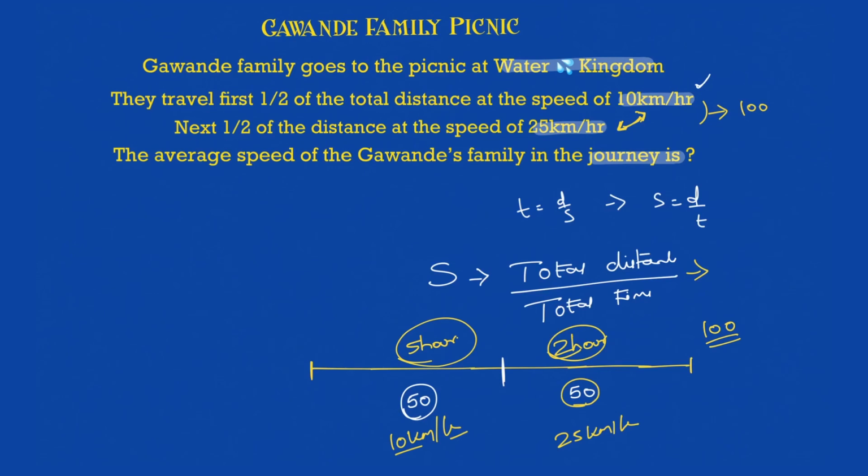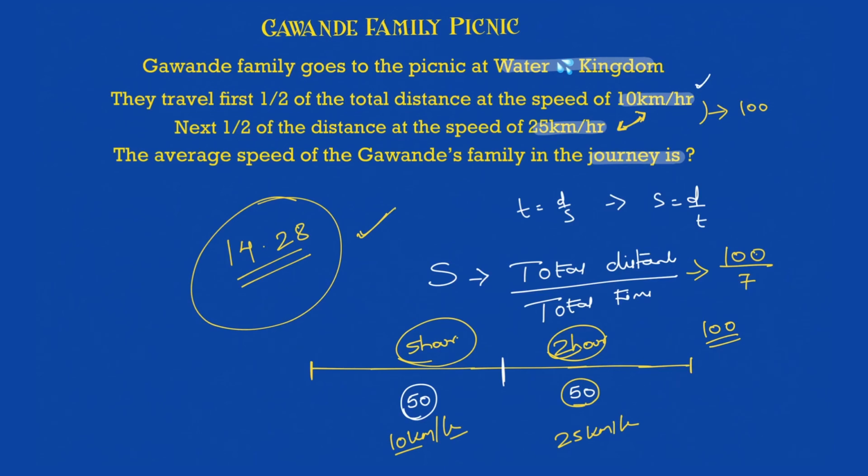Total distance is nothing but 100, right? 50 plus 50. Time taken is 5 plus 2, which is 7. Okay, that's it. 100 divided by 7. Just calculate to get the answer. 7 1s are 7, 3 0, 7 4s are 28. Then 2 by 7 is nothing but 1 by 7, which is 14, 28. 14.28 will be your answer to this question. Okay, that's how simple it is to find the answer.